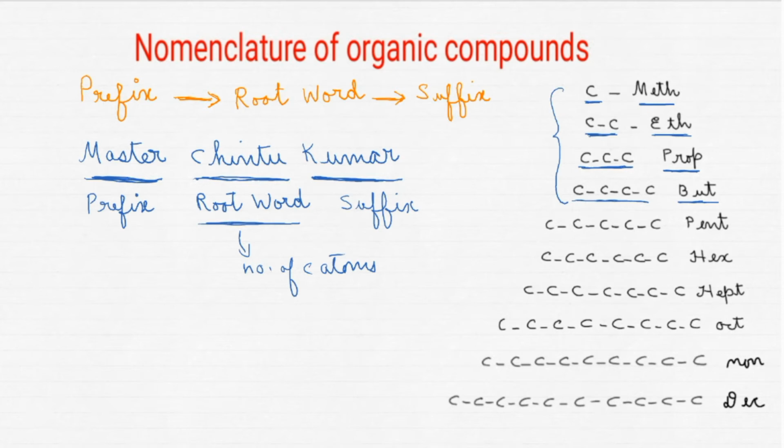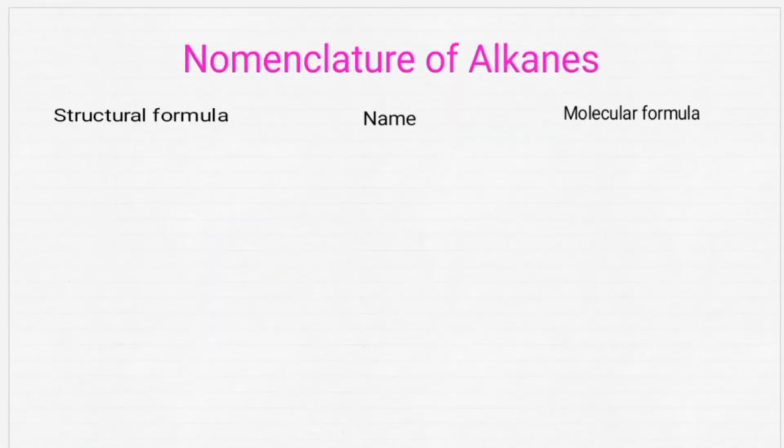You are learning this in polygons, right? Penta means 5, hex 6, hept 7, oct 8, non 9, and dec 10. That means 10 carbon atoms will be there in that organic compound. So simple, no? So try to memorize only these four. Now, using the same concept, we are going to learn the nomenclature of some simple alkanes.